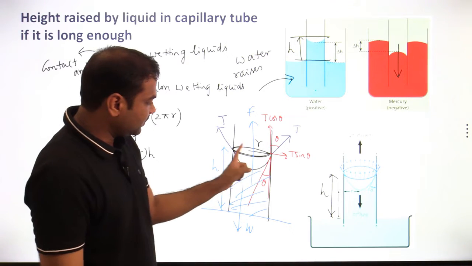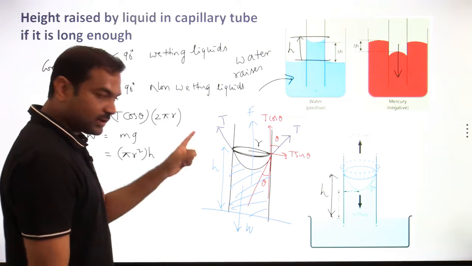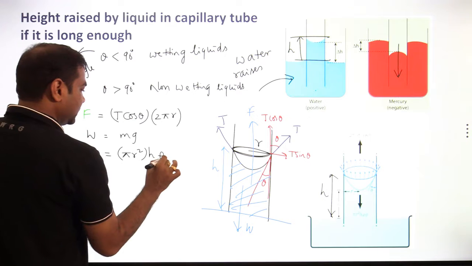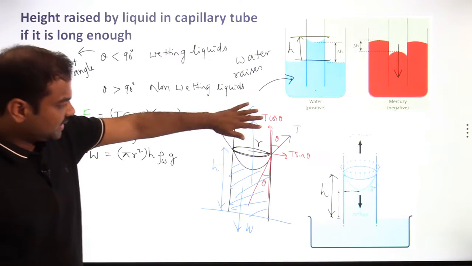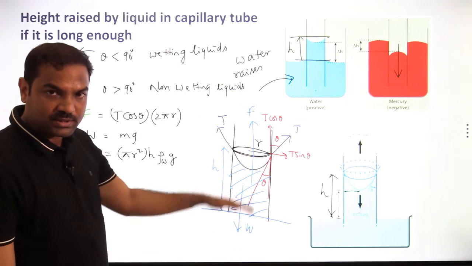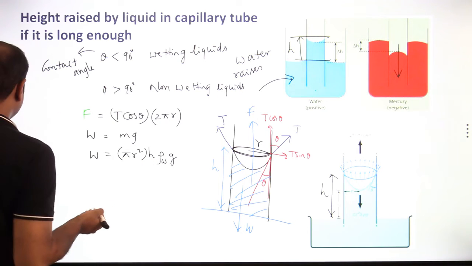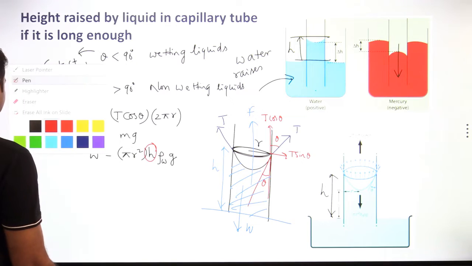So as I told you, the volume of this meniscus is negligible. We are neglecting that, and only after neglecting it are we writing the height. So into rho water into g, this is the weight. Wherever they are in equilibrium, the liquid rises till that height. So the height value we require, we have to find out. How to find out the height value?